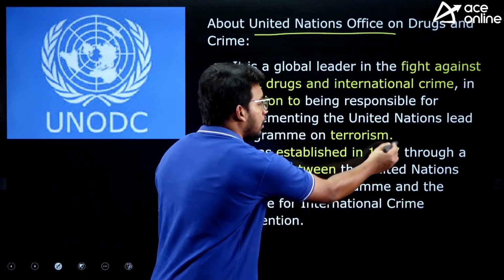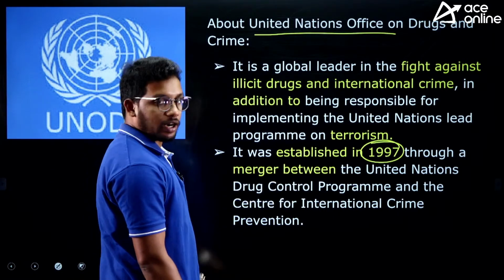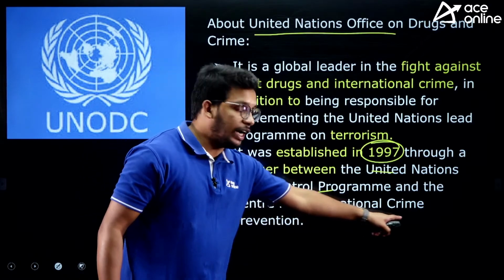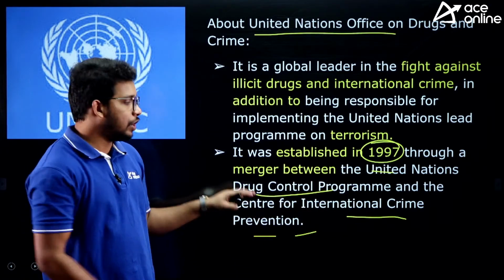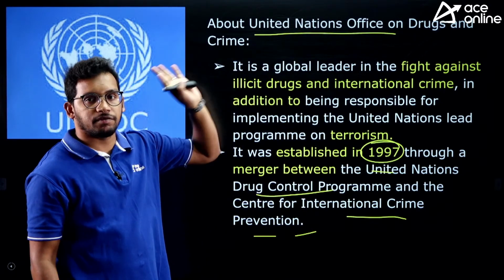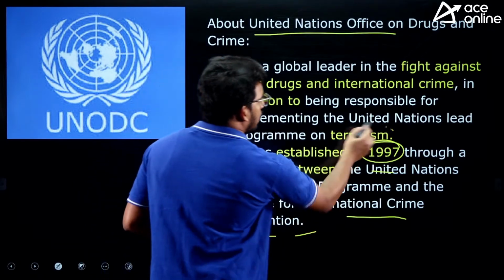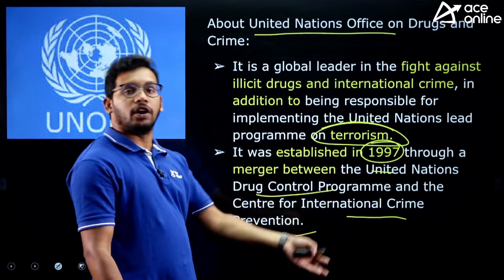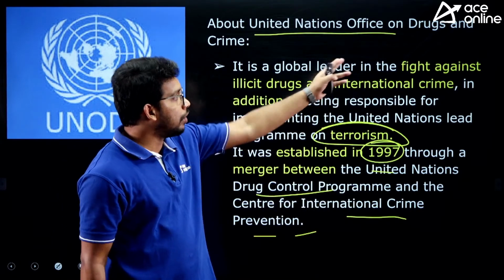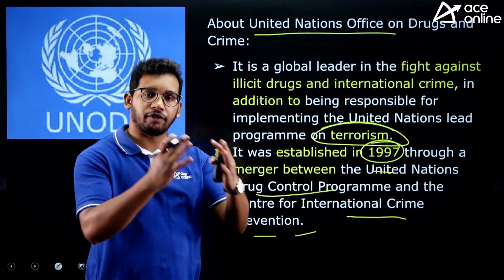And this was formed in 1997 by merging two organizations, the United Nations Drug Control Program and the Center for International Crime Prevention. So these two organizations were merged and formed the United Nations Office on Drugs and Crime in 1997. And in 2001 they were also given the duty to control terrorism, because terrorists may also do trade in animals to earn money, right, like elephant teeth and all.